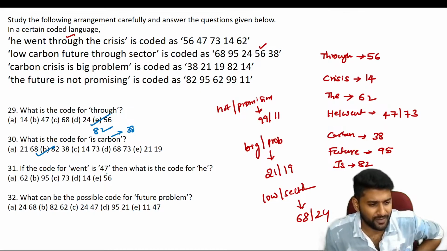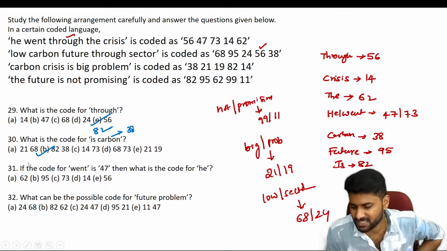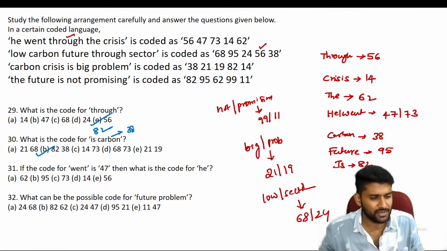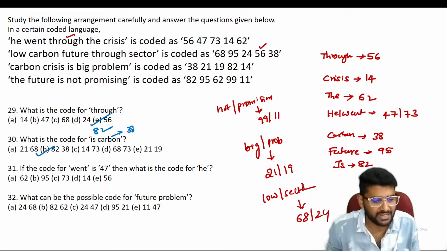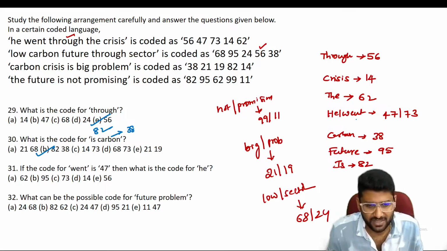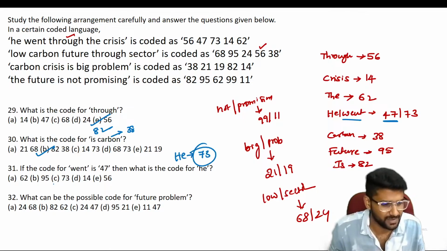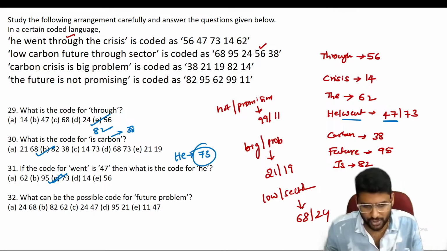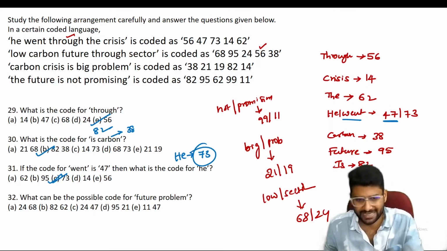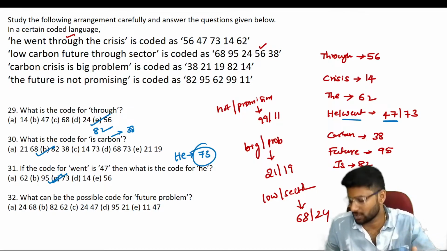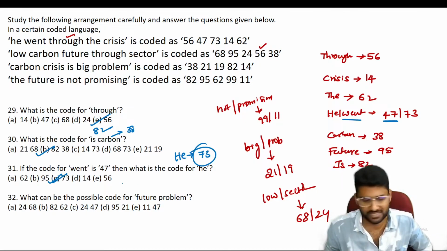If the code for "vent" is 47, the "if" condition means consider that information only, for that question only. If the code for vent is 47, guys, vent is 47. Check it out. If vent is 47, definitely "he" must be 73. So according to this information only, you have to consider. If you go through the next question, again, still the "he" or "vent" code language is not at all sure. Either it can be 47 or 73.